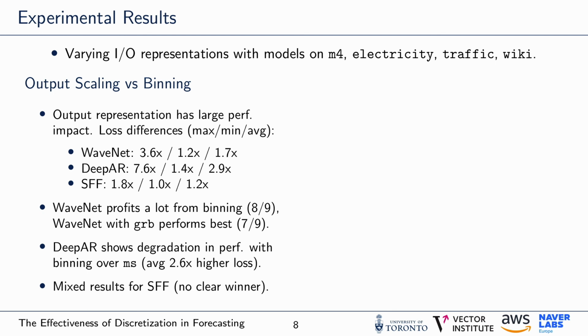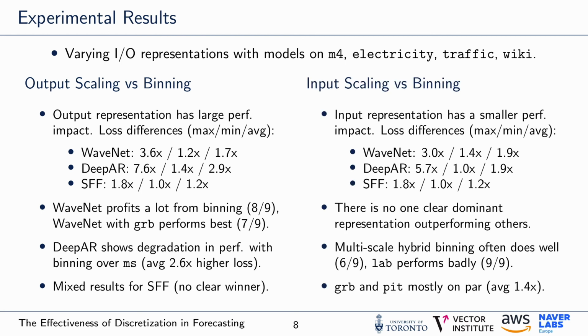Our results specifically showed that the WaveNet profits a lot from binned representations, as binned representations are the best representation method per dataset in 8 out of the 9 total datasets, and specifically global relative binning showing the best results in 7 out of the 9 total datasets. Interestingly, DeepAR's performance deteriorates with binned representations, with the loss value being on average 2.6 times worse than with default mean scaling. On the other hand, while also non-negligible, we observed that the input representation seems to have a smaller effect on the overall performance.